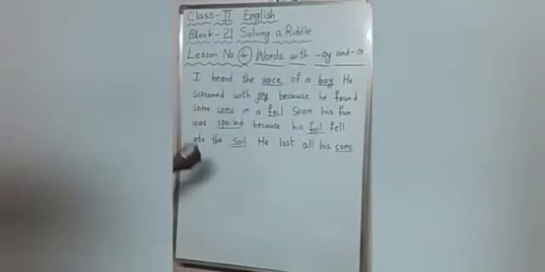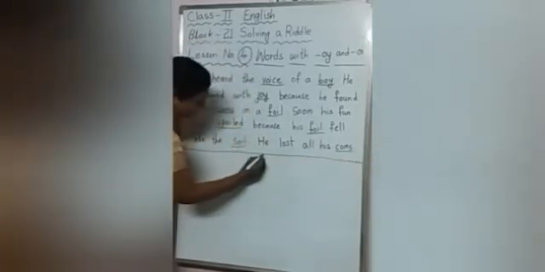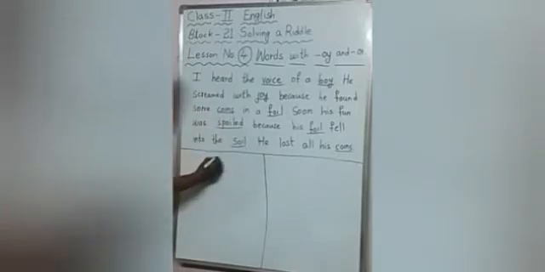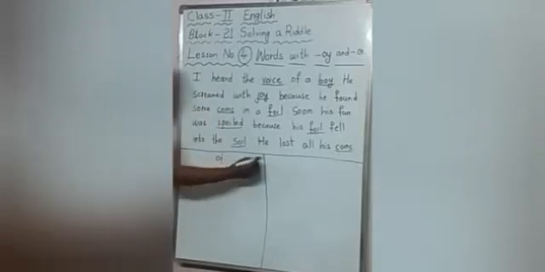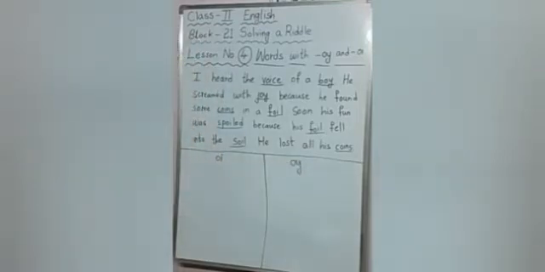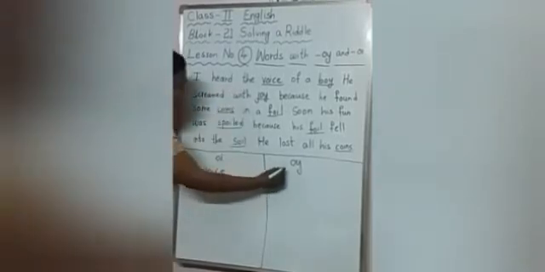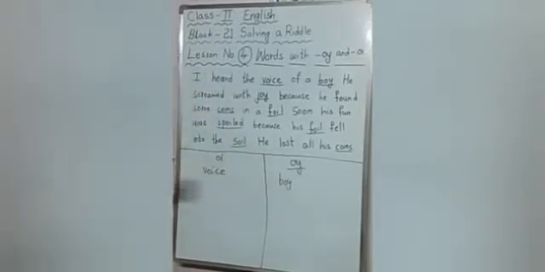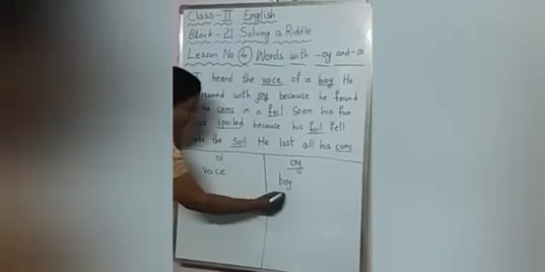Now we have to write. I'll make two columns here children. In the first column we will write OI words and in the next column we will write OY words. Fine children. So voice will come here. VOICE, voice. And boy will come there. BOY, boy. Next, joy will come here. JOY, joy.